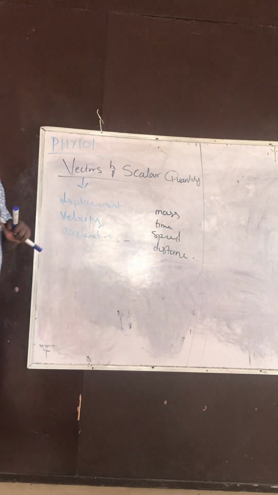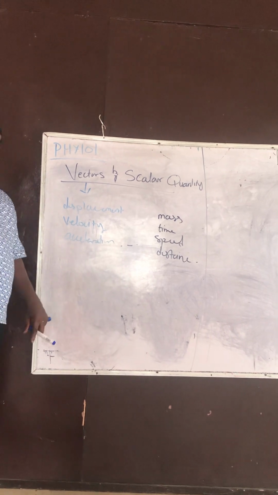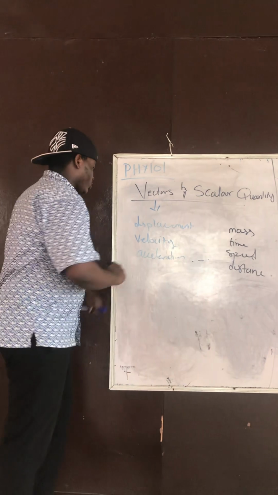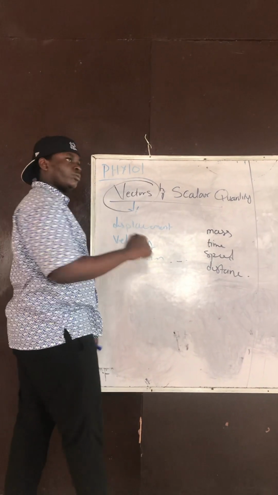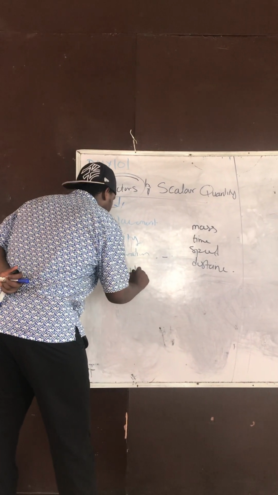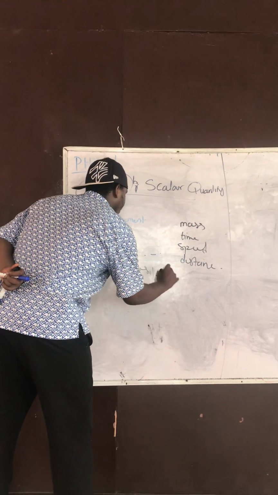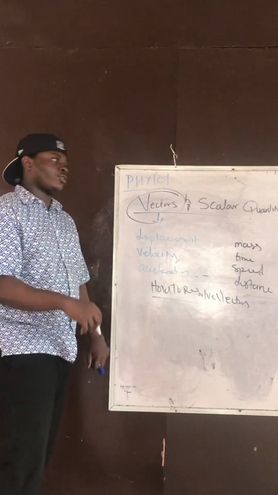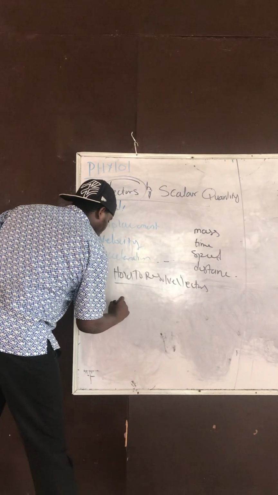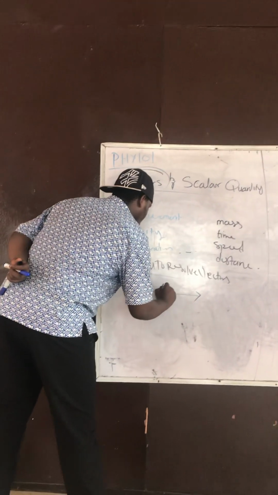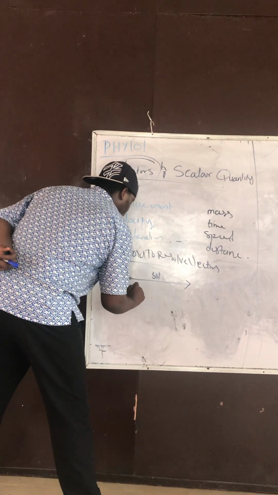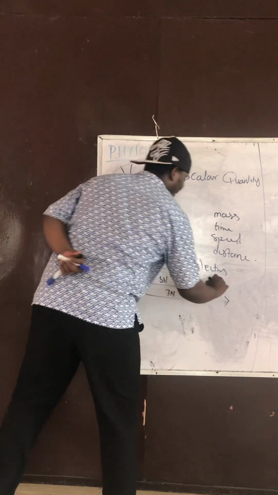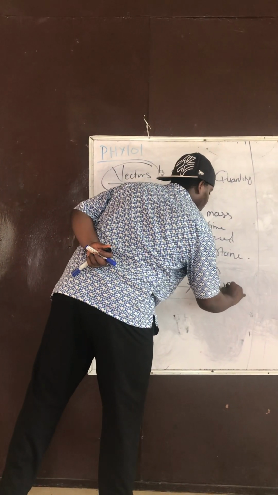It still continues. So how do we resolve vectors? Now we'll be talking about this. How to resolve vectors? If a vector is moving in this direction, 5 Newton, and another vector moving in this direction, 7 Newton, and I ask you, find the resultant.